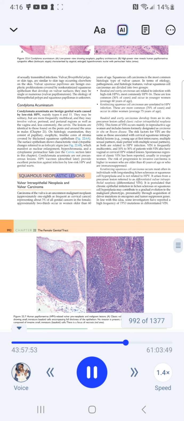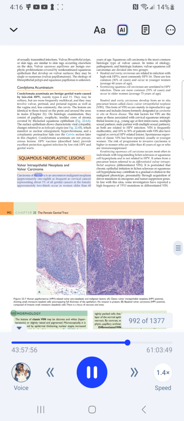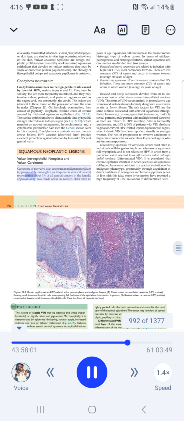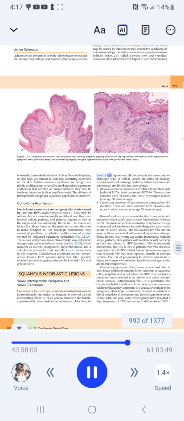Squamous neoplastic lesions. Vulvar intraepithelial neoplasia and vulvar carcinoma. Carcinoma of the vulva is an uncommon malignant neoplasm, approximately 1/8 as frequent as cervical cancer, representing about 3% of all genital cancers in the female. Approximately 2/3 occur in women older than 60 years of age. Squamous cell carcinoma is the most common histologic type of vulvar cancer.